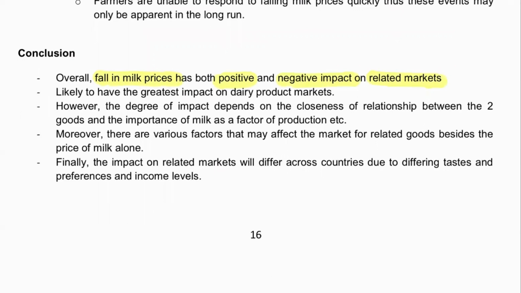So of course, you can talk about which market has the greatest impact. The dairy product market is likely going to have the greatest impact because milk is a direct factor of production in it, and it has a very strong relationship between milk and the final product. Of course, the degree of impact depends on the closeness of the relationship between the two goods and the importance of milk as a factor of production. So again here, this is the main point that we are actually analyzing from the previous paragraphs. So it's very important to show that, and the closeness of the relationship between the two goods is the determining factor of the extent of total revenue changes.